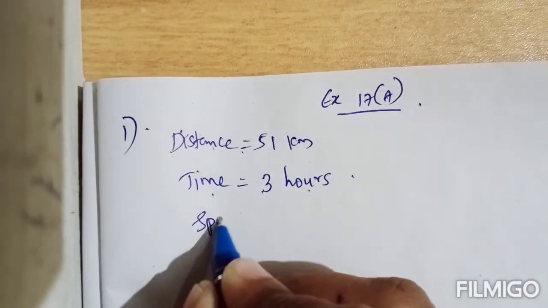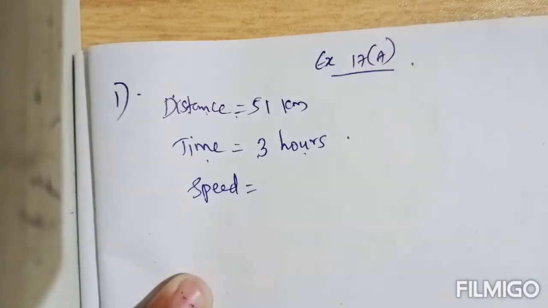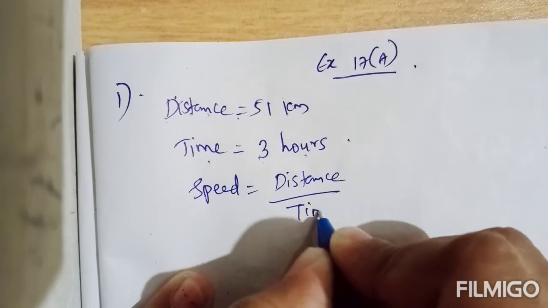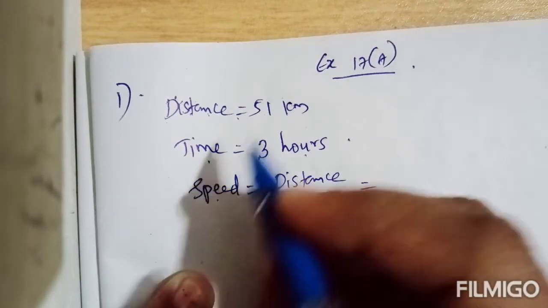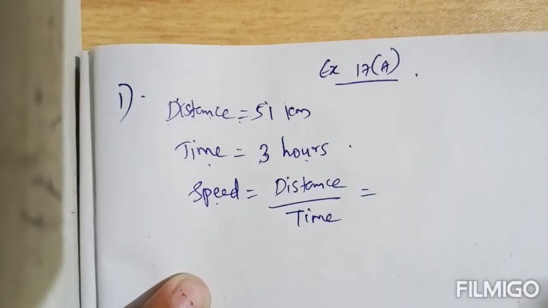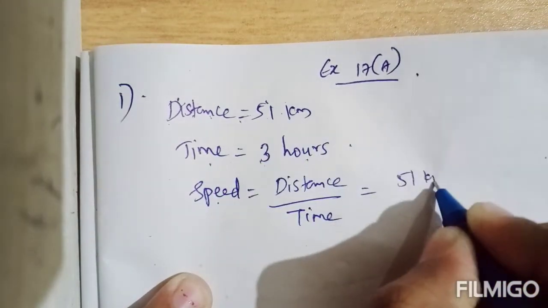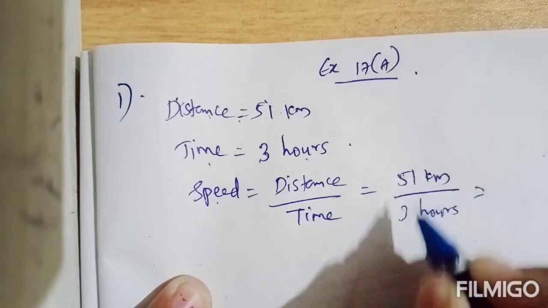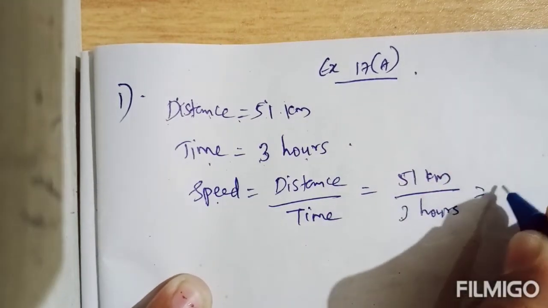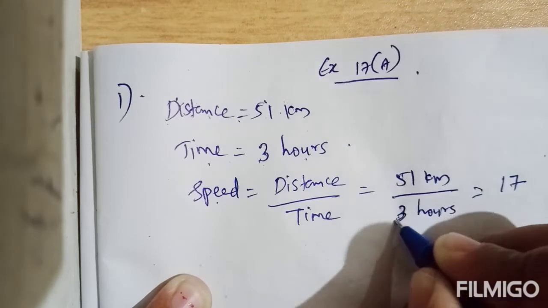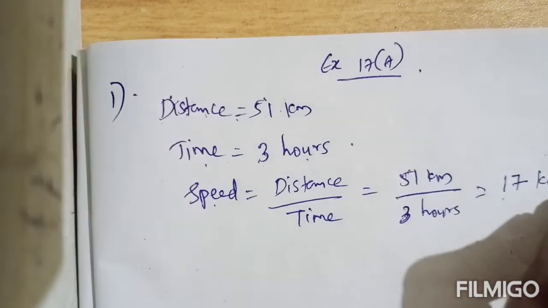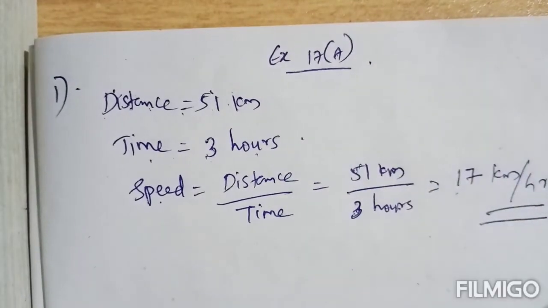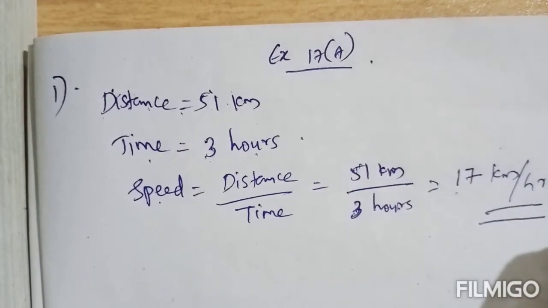Now we have to find the speed. So speed equal to our formula, distance by time. This is the formula for finding the speed if distance and time are given. So distance, 51 km, by time, 3 hours. Dividing 51 by 3 you will get 17, and the unit of speed will be kilometer per hour. This is the speed of that train.